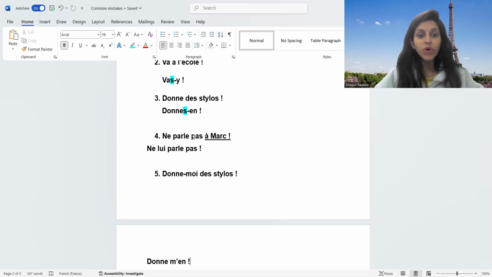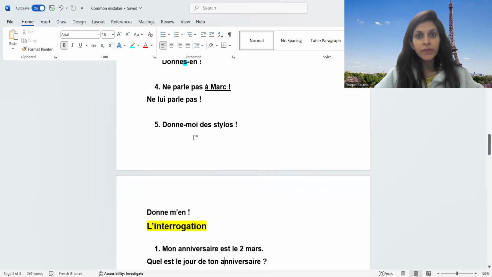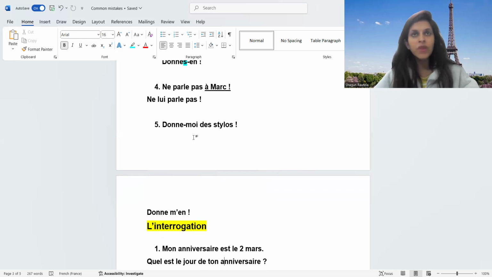Next part, very important again, donne-moi des stylos. Donne-moi des stylos. After me and te, moi and toi, okay? Whenever it's en or y, we're going to write it m apostrophe or t apostrophe.